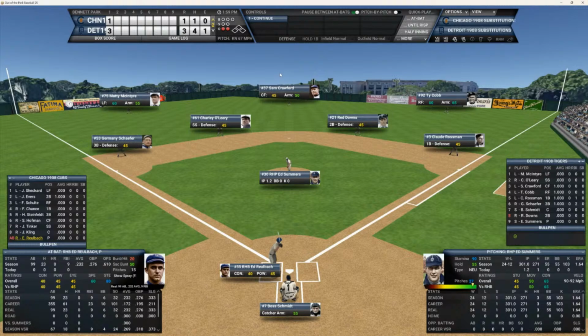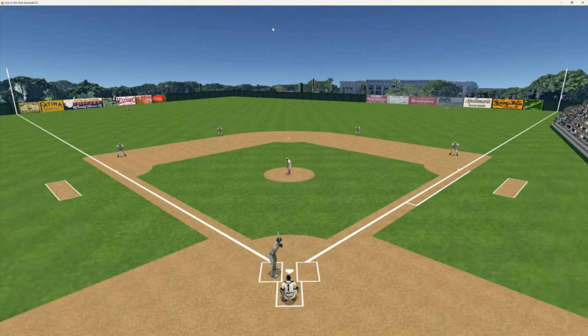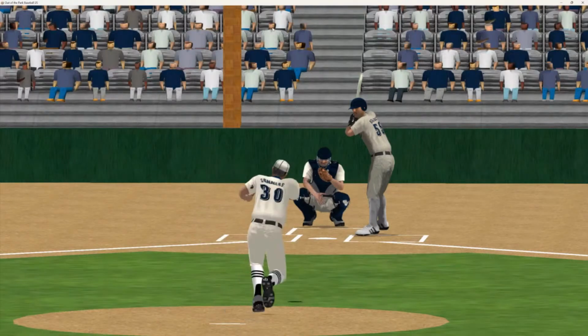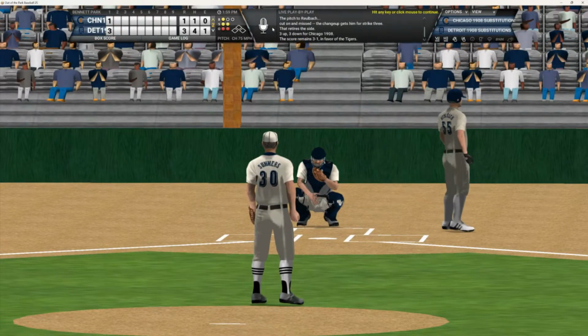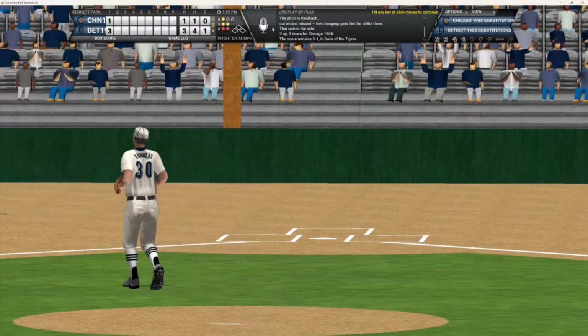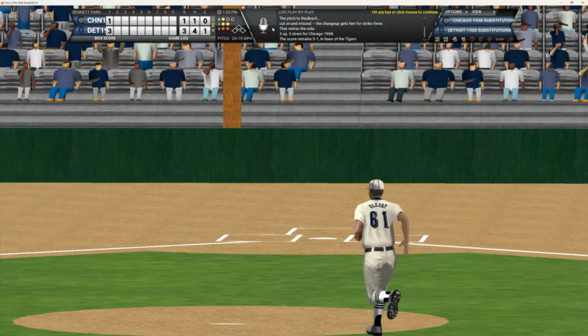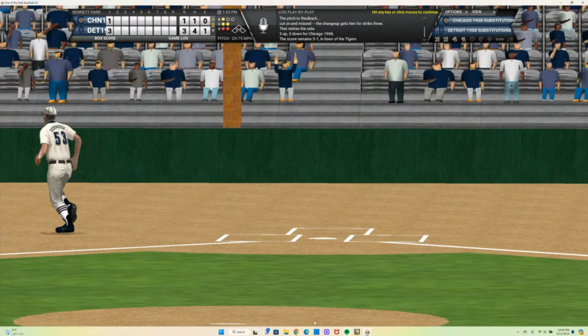And can Ed Reulbach do something here? He batted .232. We don't need no stinking DH. No homers and 9 RBIs on the season. Here's the 1-2 pitch to Ed. And that's a swing and a miss. And that'll end the top of the second. Ken Castro joins us here.